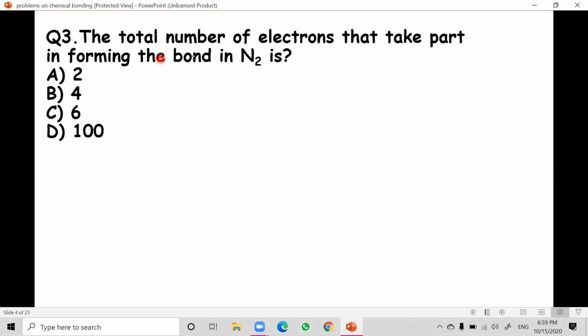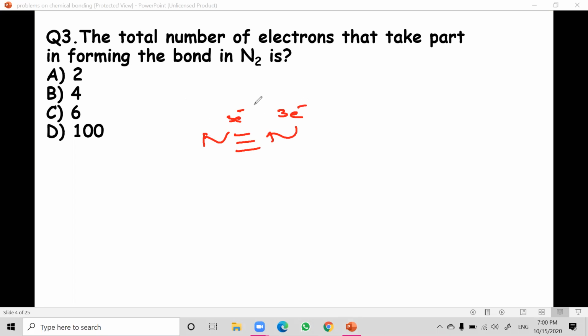Next question. The total number of electrons that take part in forming the bond in a nitrogen molecule is. Let us see the formation of the nitrogen molecule. These are simple questions, but still they have some meaning. Nitrogen combines with another nitrogen to form a triple covalent bond. This nitrogen shares 3 electrons, and this nitrogen shares 3 electrons. So on the whole, they are sharing a total of 6 electrons.